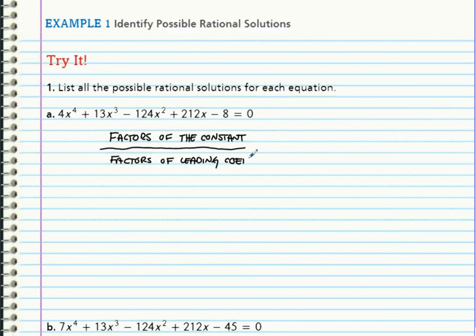I'm just going to put coef. Okay, so in this problem, here is your constant, and my pen's not synced again, and here is your leading coefficient.